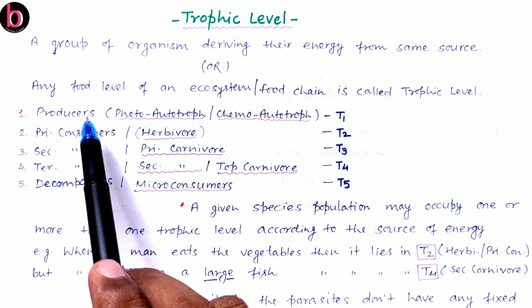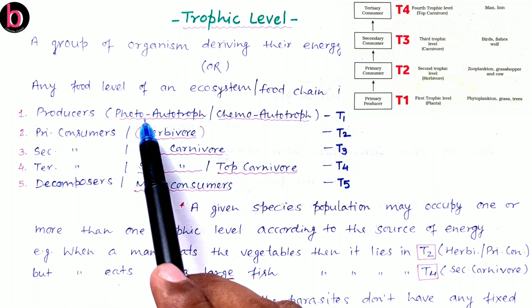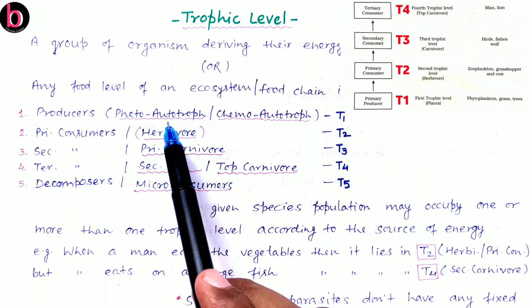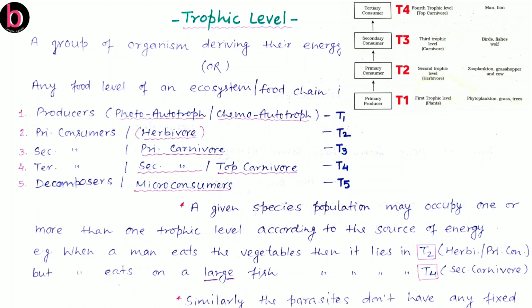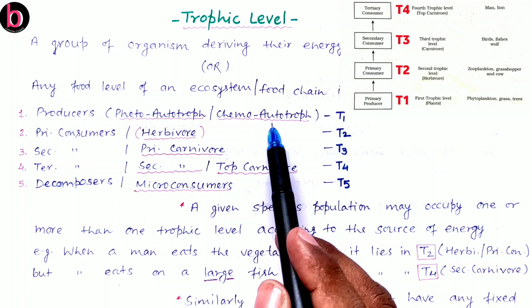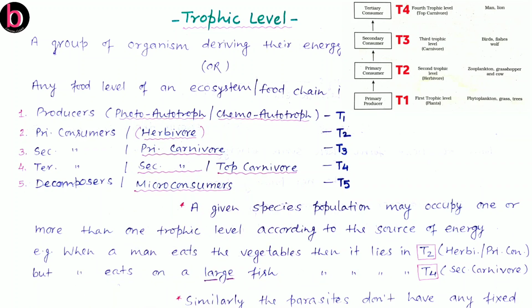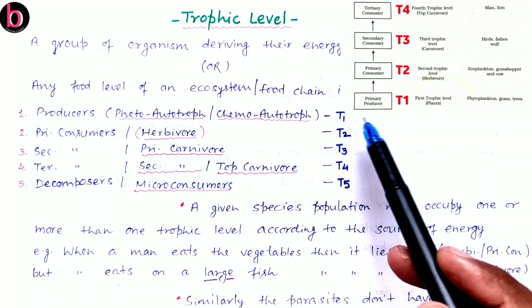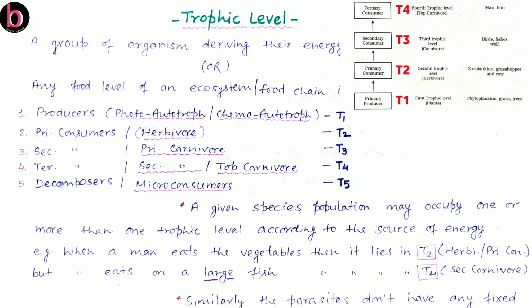First is producers. We know that producers may be of two types. They may be photoautotrophic, that is photosynthetic, or chemoautotrophic, or chemosynthetic. These are mainly chemosynthetic bacteria, while photoautotrophs are mainly green plants. They always occupy the first trophic level. So trophic level always starts with T1, and this T1 is always fixed for any kind of producers.